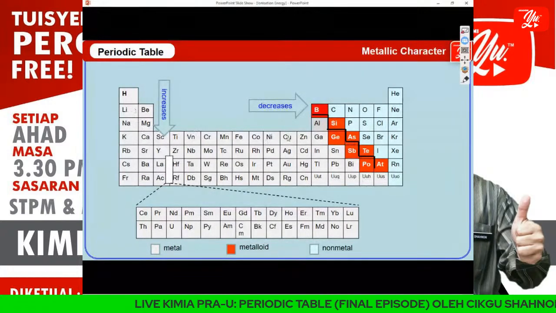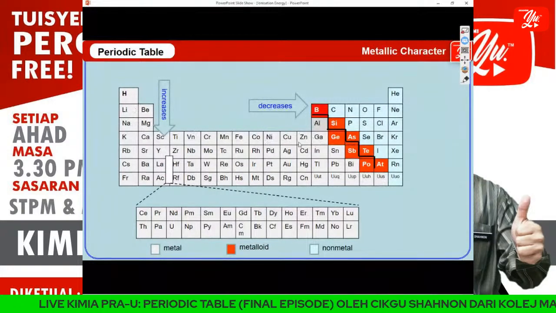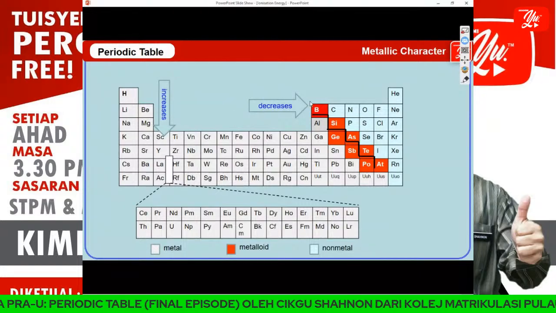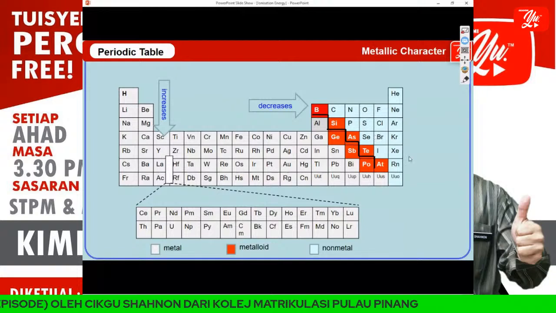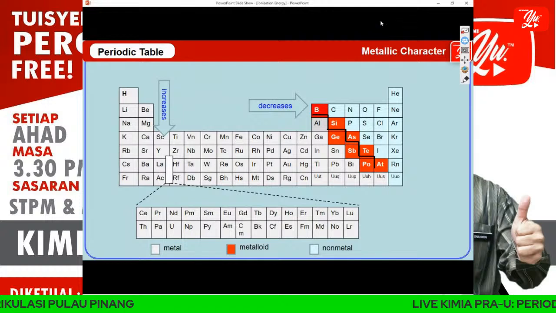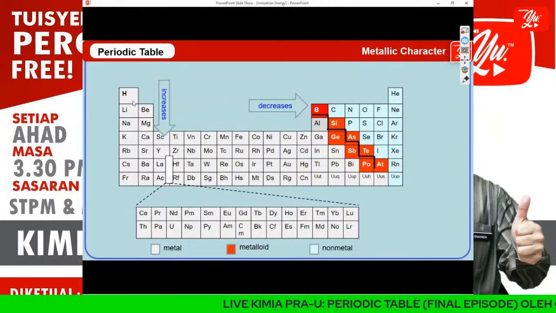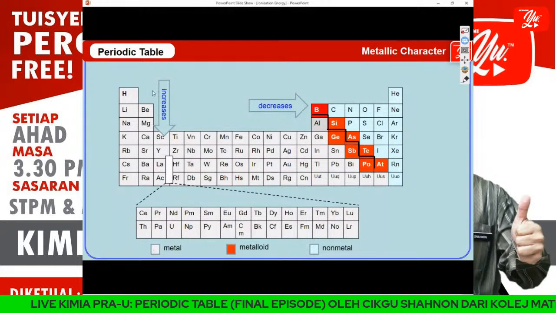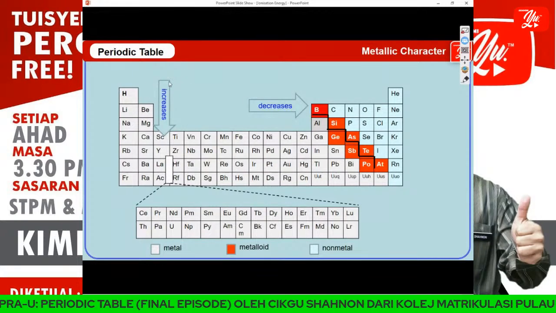The first one is white in color, and then we have a red and a blue one here. The white one here, as we can see, is a metal, except for hydrogen. Hydrogen is not a metal, and this is metal.